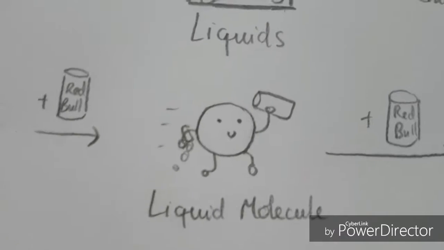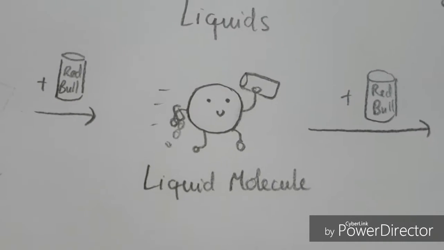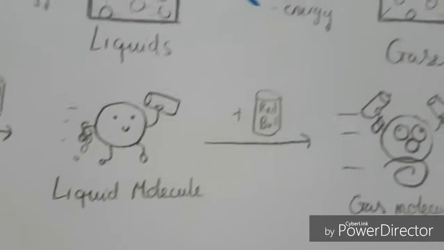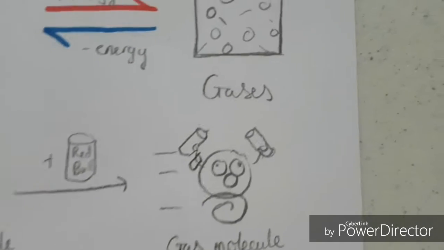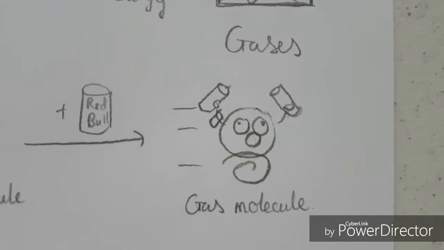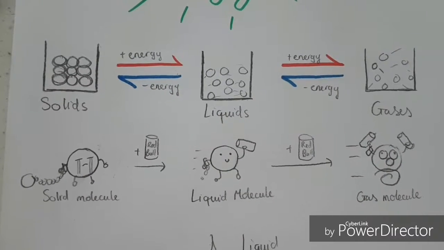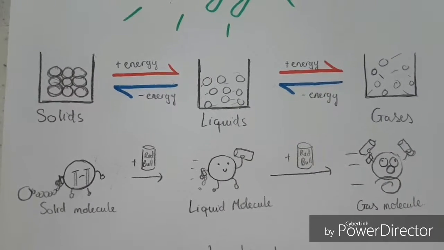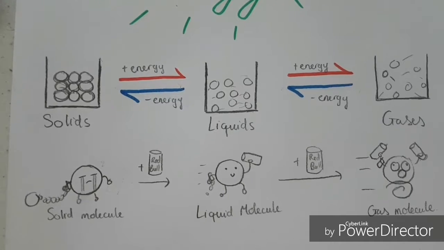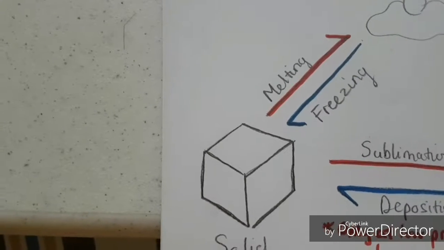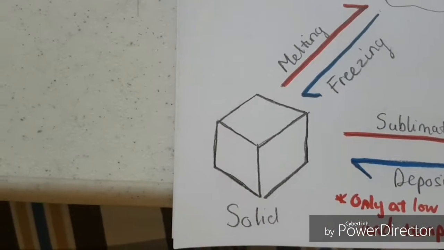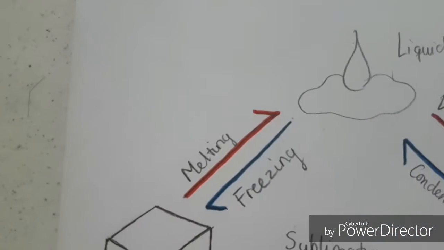A liquid molecule, if it continues to absorb energy, attains the highest energy state and can move extremely fast and ignore intermolecular forces, making it a gas molecule. So when a molecule receives energy, it can move faster, and this accounts for the reason behind the changes of phase. For normal phase changes, when a solid absorbs energy, it becomes a liquid through the process called melting, and